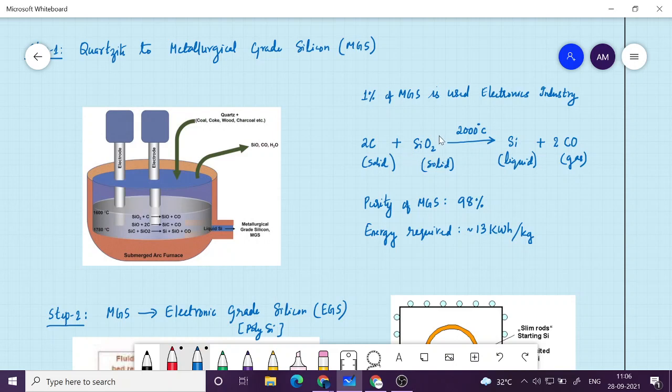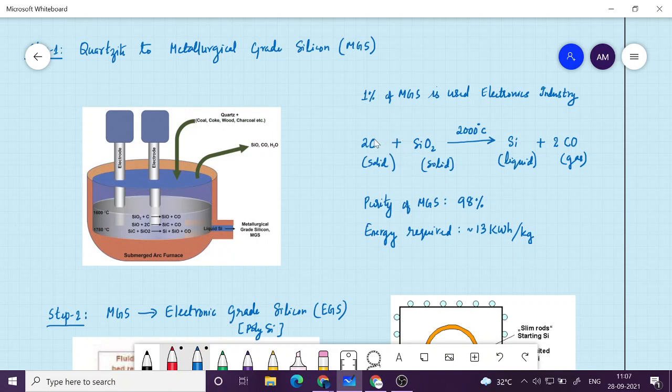SiO2 is sand basically, and that will be reacted with carbon, like it is available in charcoal, coal, etc. Okay. So when you make this reaction, what will happen? You will get silicon. Okay, silicon will come in liquid form. Let me correct: at 2000 degrees Celsius, sand is not melted. It is still in solid form, and carbon is also in solid form. But when they react, the product that you get, silicon, will be in liquid state.